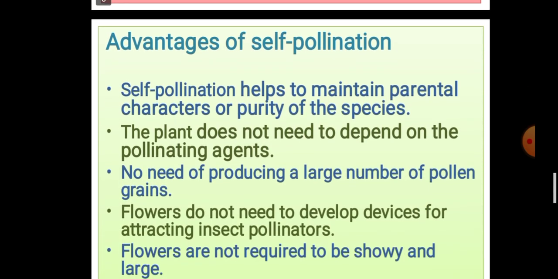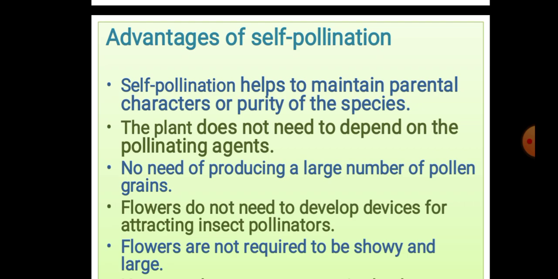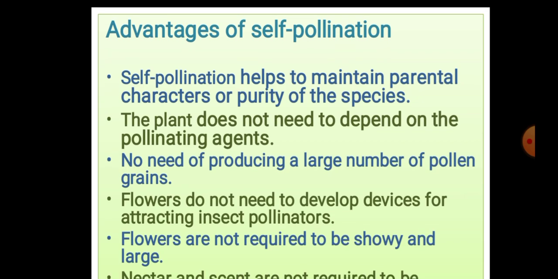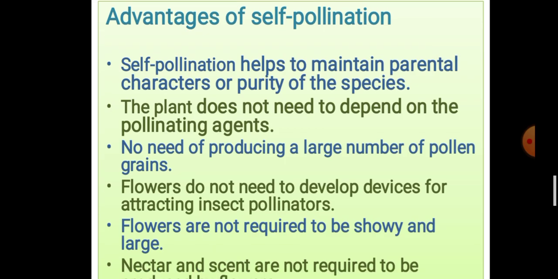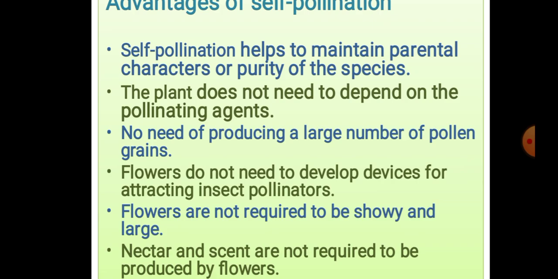Like this, self pollination has many advantages. This pollination mainly helps to maintain parental characters or purity of the species. It takes place in the same flower, so purity can be maintained.